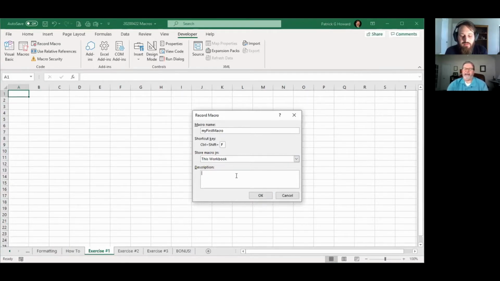And I want to describe it. You don't have to do that, but I kind of like to, because if I want to come back and see what the functionality of this is, I like to know what my thinking was at the time. I was going to say this is my first macro. I would be a lot more descriptive if I were actually doing that. But then you just hit OK.